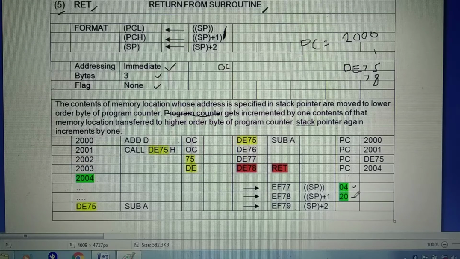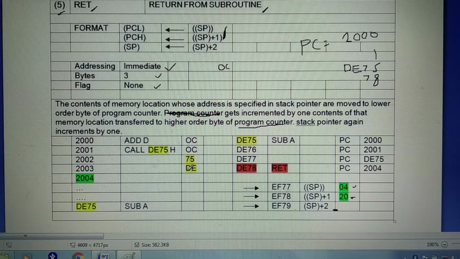Whatever number is present at that memory location, it is transferred to high order of program counter. Stack pointer again increments by 1 and it becomes EF79.